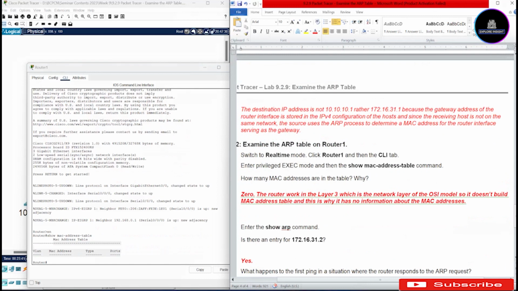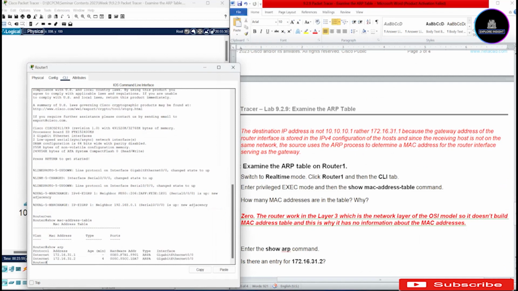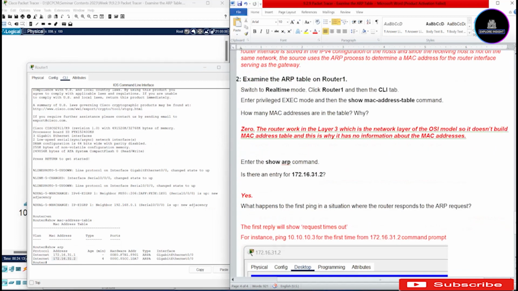So let's enter the show arp command. Is there an entry for 172.16.31.2? Let's see. So we're going to type show arp, and that will do that. Did you find any entry for 172.16.31.2? Yes, it's found here. So the answer will be yes. So let's move to the next thing.